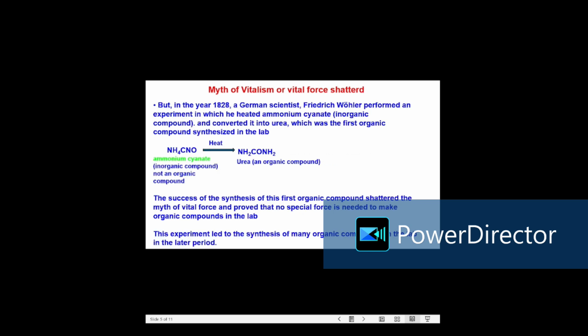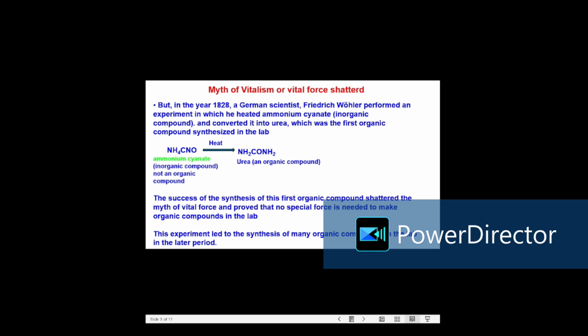But in the year 1828, a German scientist by the name Friedrich Wöhler performed an experiment. He heated ammonium cyanide, which is an inorganic compound, and converted it into urea. Urea is an organic compound. So with the synthesis of urea from ammonium cyanide, the first organic compound was synthesized in the lab.